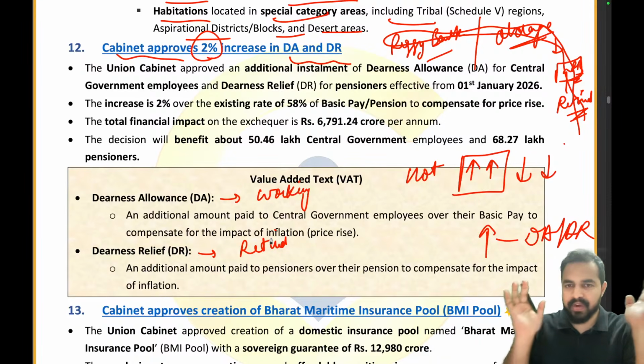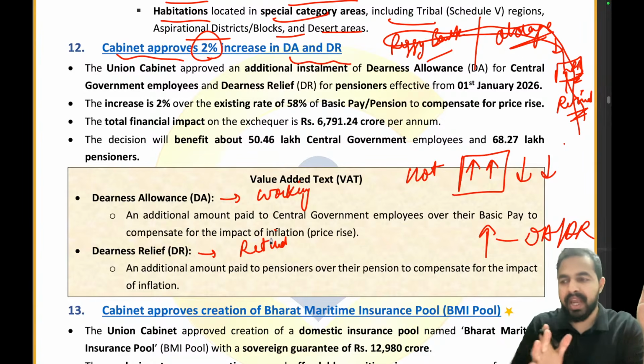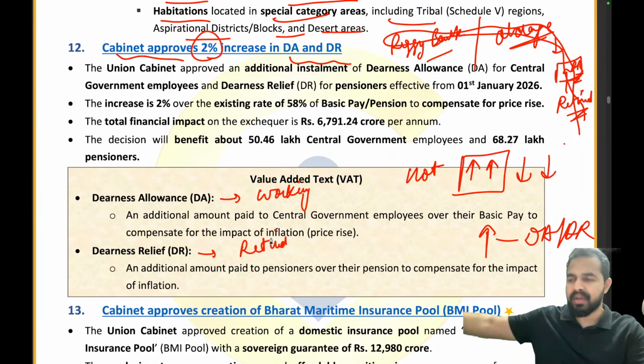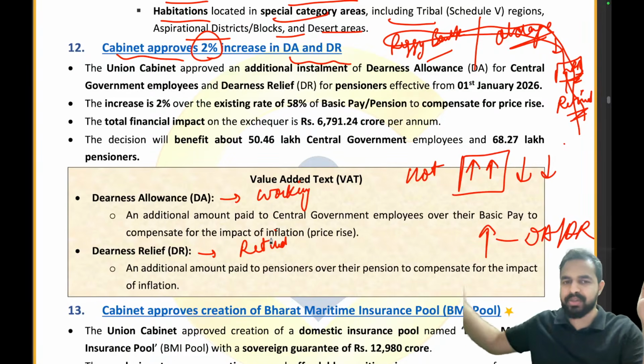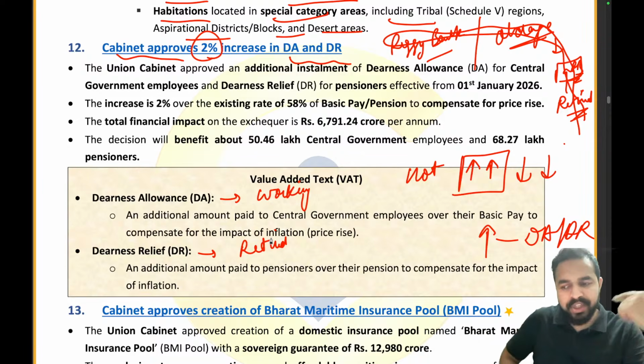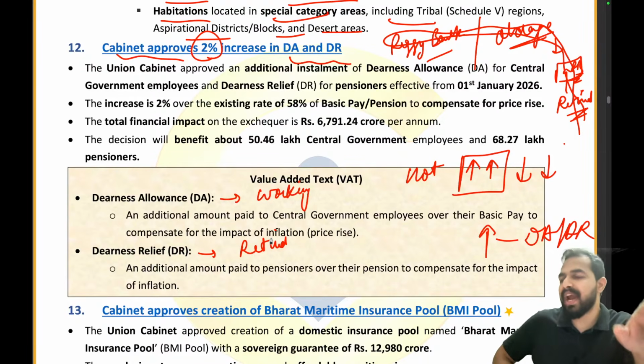Clear? If you are working, you will be getting DA, and the person, for example, your father, your mother, your grandfather who are retired, they are getting the dearness relief because they were getting the pension, and due to inflation, their pension amount can become a little less. So for providing that adjustment that you did with your cooling, in the AC example, the government tries to do the same thing by providing them the dearness relief.